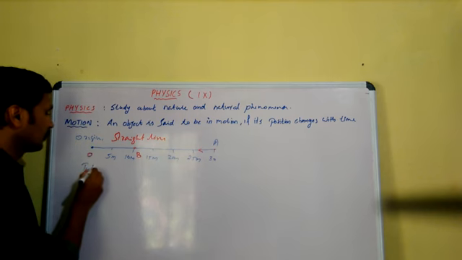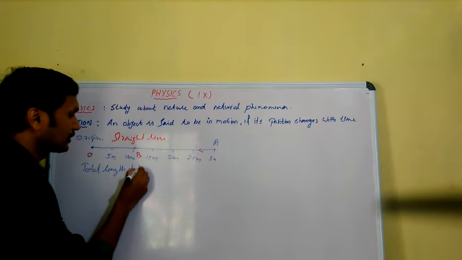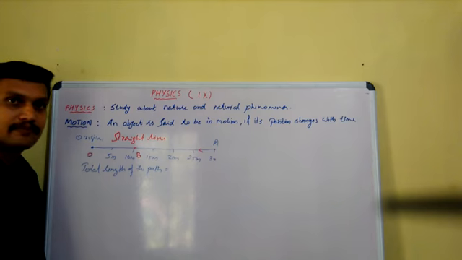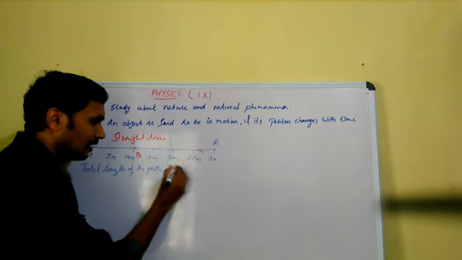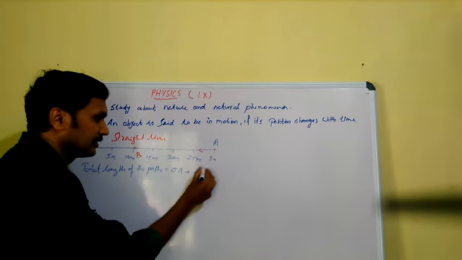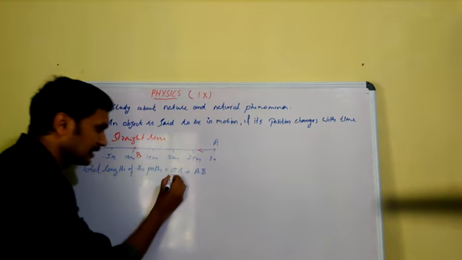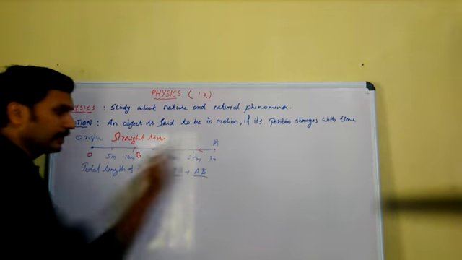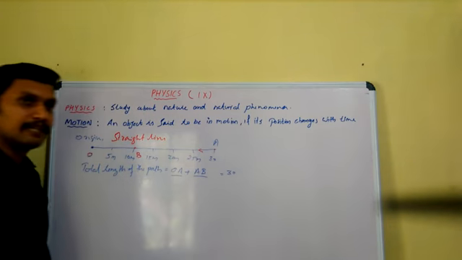What is the total length of the path travelled by the object? It travels a length OA and it travels a length AB. That's it, OA in this direction and AB in this direction. Total length is OA plus AB. What is the numerical value of OA? OA is equal to 30.